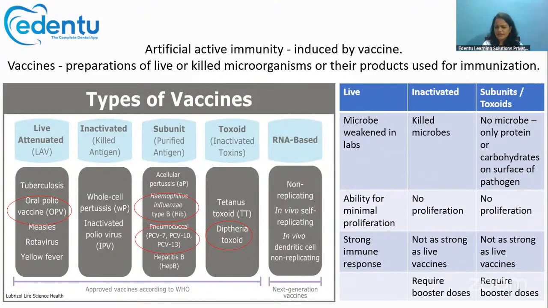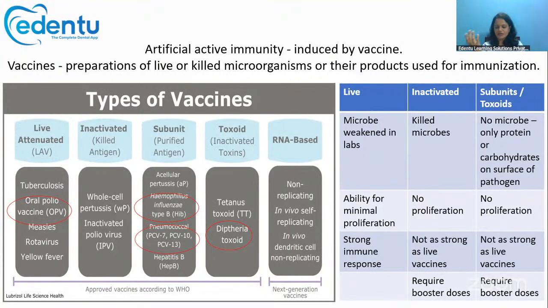So what are vaccines? Vaccines are any preparation of live or killed microorganisms, or it can be the organism as a whole, or any product of the organism also. It is used for immunization. Based on that, there are five types of vaccine. We have the live attenuated vaccine, inactivated vaccine, subunit vaccine, toxoid, and the latest mRNA based vaccines.